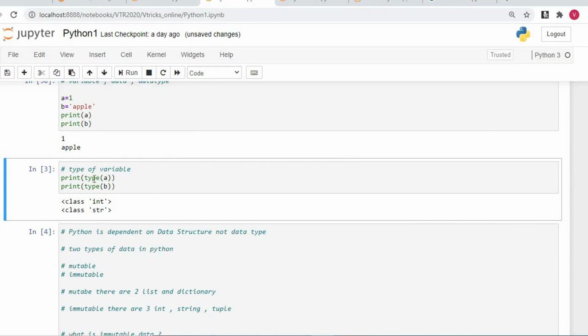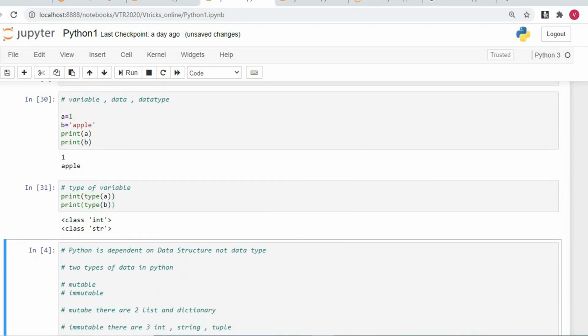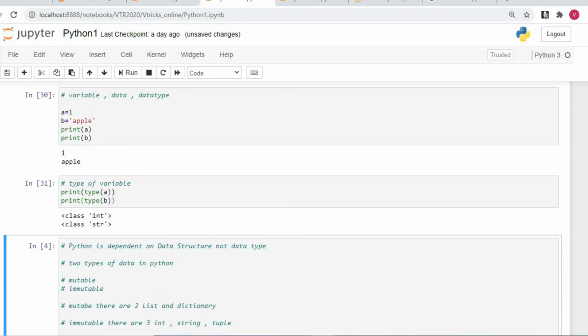We have a function called the type function. I will repeat, to know the data type of the variable or the data structure of the variable, we have a function called the type function. I do something like print type of a, print type of b. If I run this, you understand it says it is int and string. You can see here a is a number which is 1, b is apple which is a word. So it says a is a number which is an integer, b is apple which is a string.